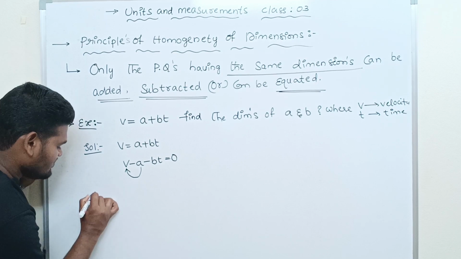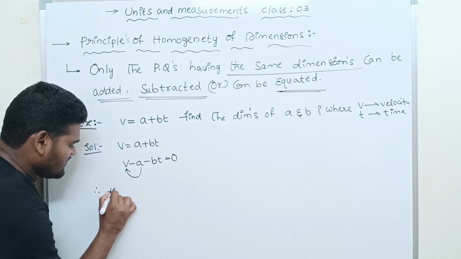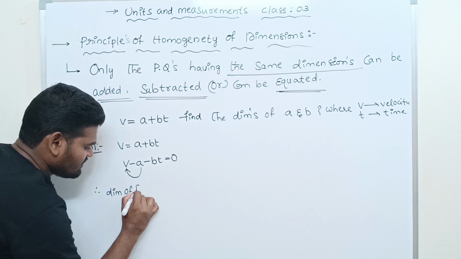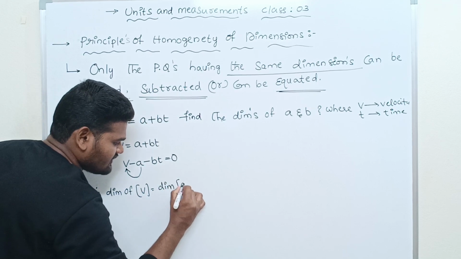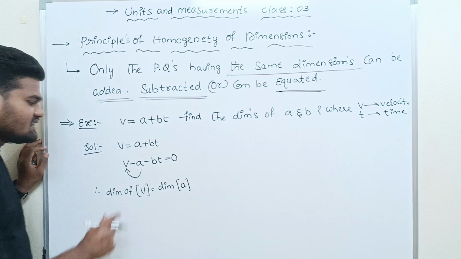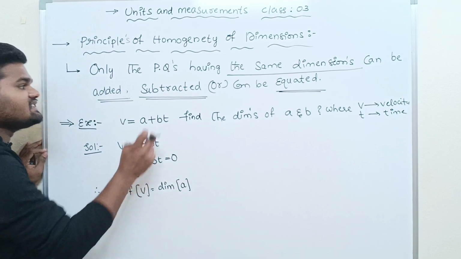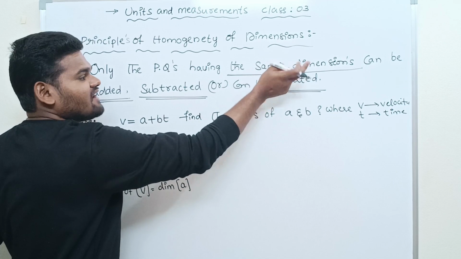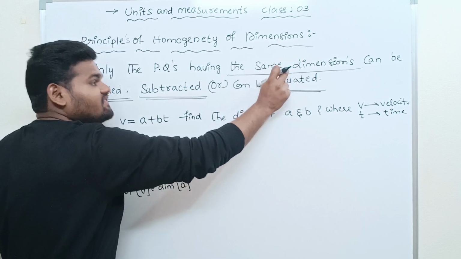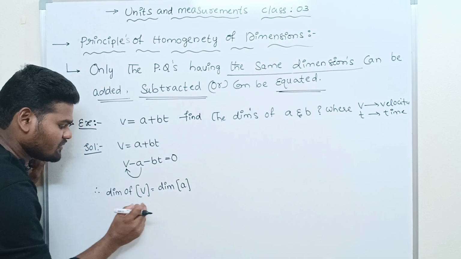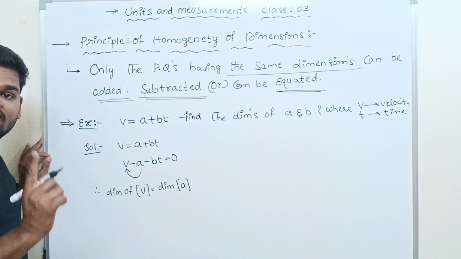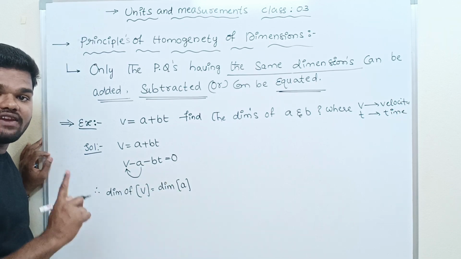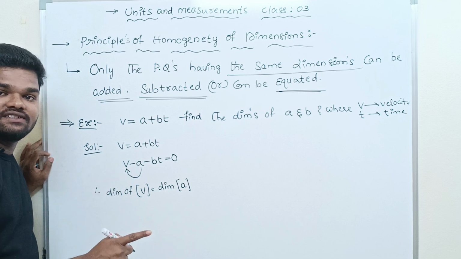Therefore, the dimension of v is equal to the dimension of a. Is it clear? We have previous year questions on this concept.